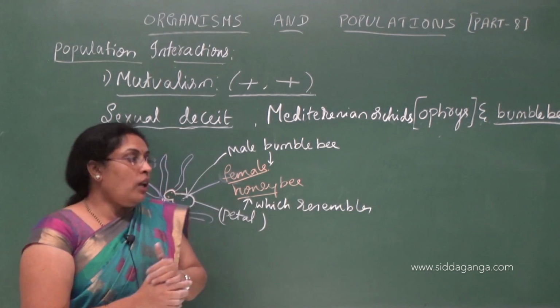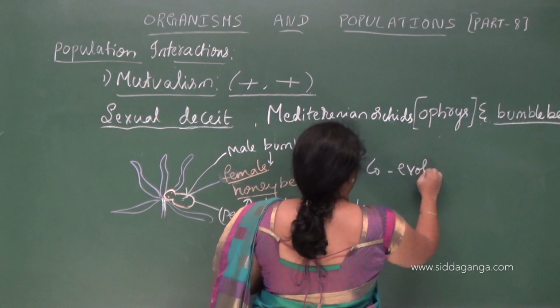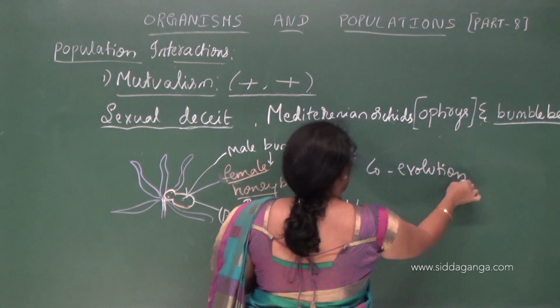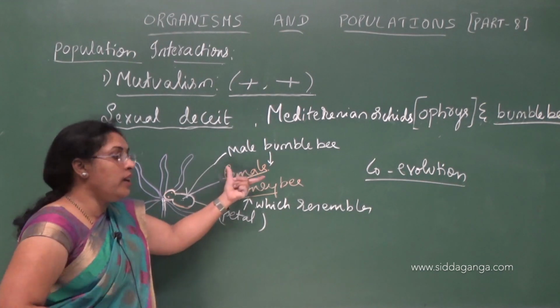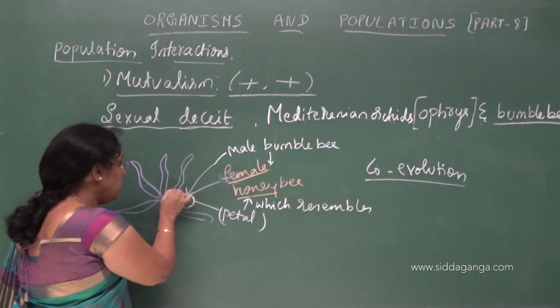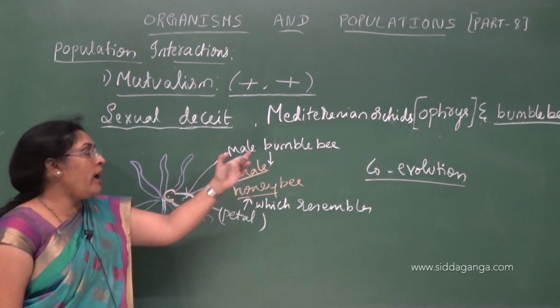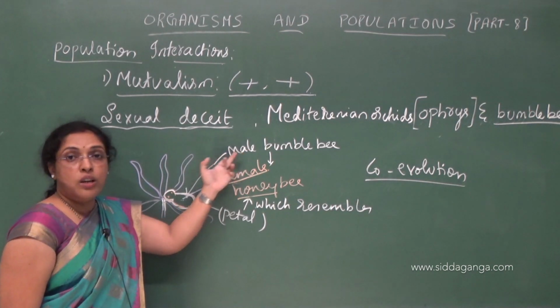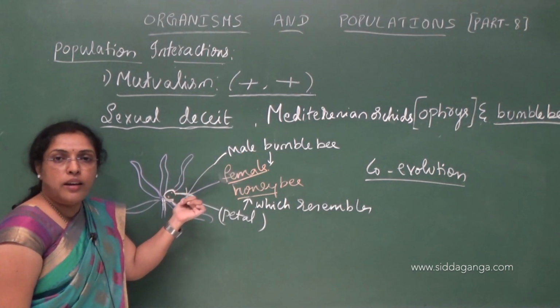Here again we have to talk about co-evolution. That means whatever changes occur in the female honeybee, the same changes have to occur in the petal of the flower also. Otherwise the male will not recognize it as a female honeybee.